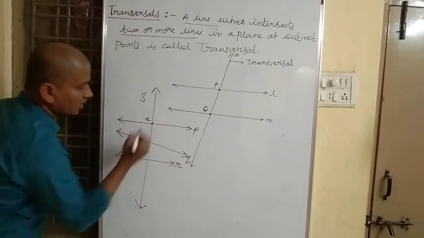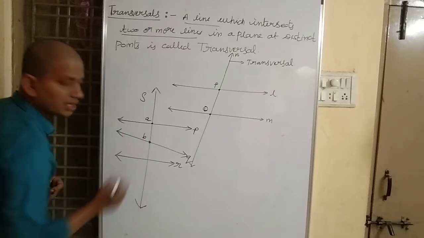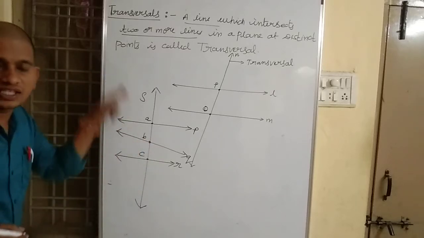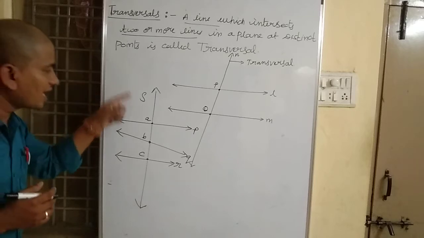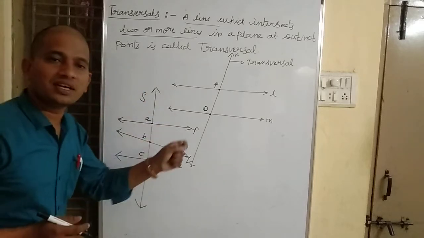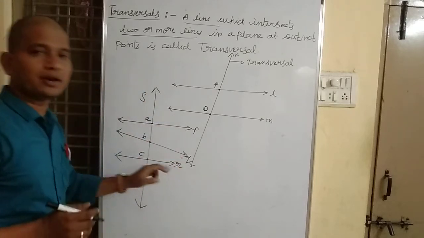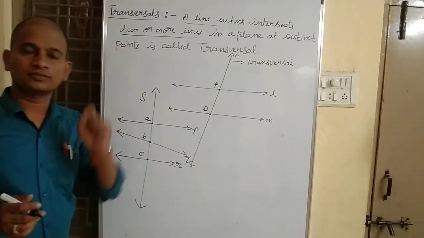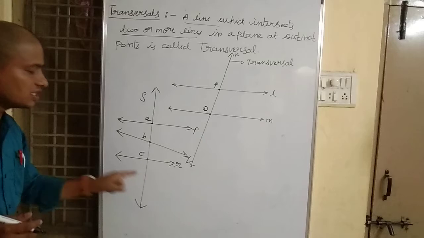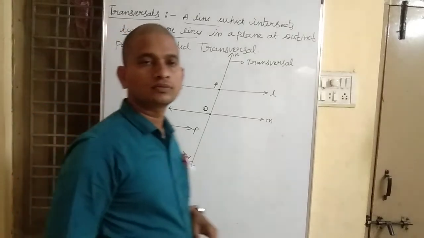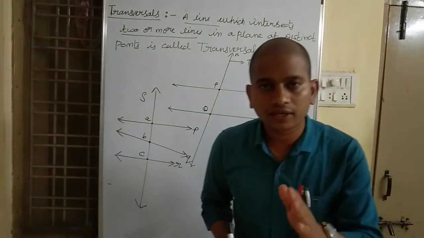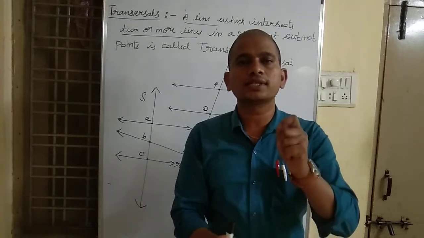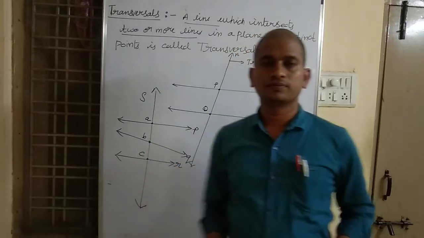Suppose point A, point B and point C. Here S is called transversal because line S is intersecting lines P, Q, R at three different points A, B, C respectively. Hence, we say that S is called transversal. A line which intersects two or more lines at distinct points is called transversal.